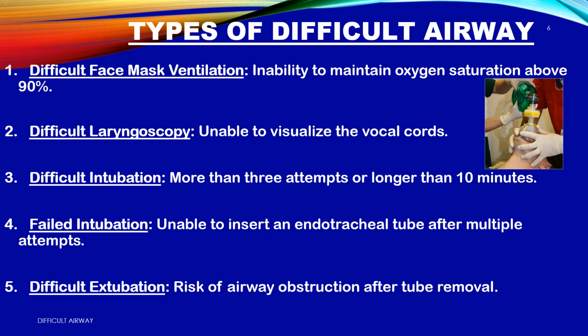Types of difficult airway. 1. Difficult face mask ventilation. Inability to maintain oxygen saturation above 90%. 2. Difficult laryngoscopy. Unable to visualize the vocal cords. 3. Difficult intubation. More than 3 attempts or longer than 10 minutes. 4. Failed intubation. Unable to insert an endotracheal tube after multiple attempts. 5. Difficult extubation. Risk of airway obstruction after tube removal.